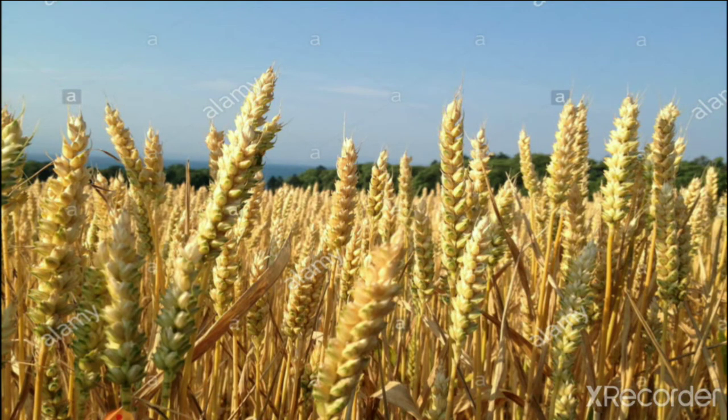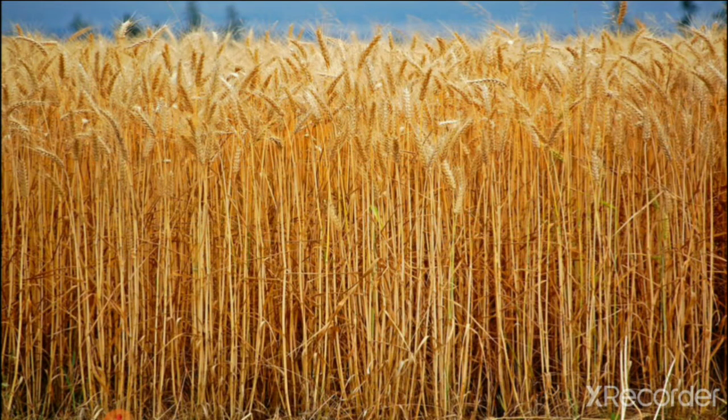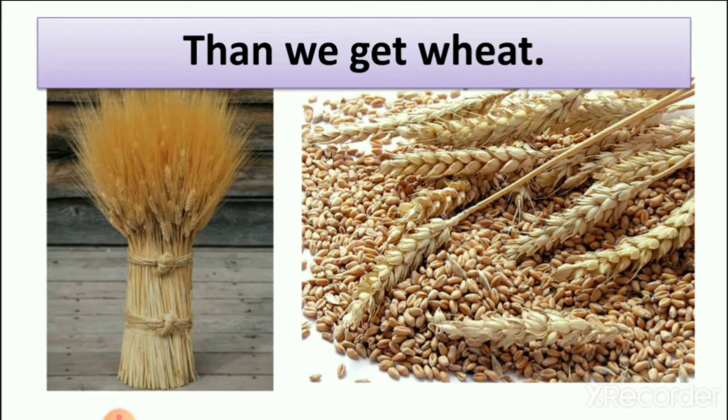Then you can see the wheat plants start to dry. After they dry, we can take out the wheat from it, which we learned yesterday. Then we take it out from the land, make a bunch, and then we get wheat.